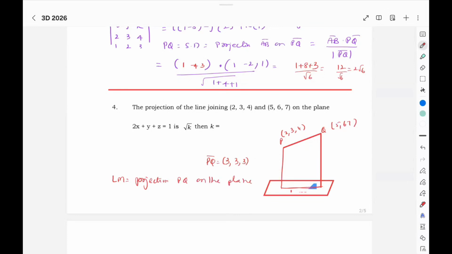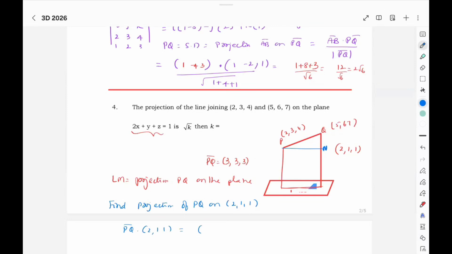So here for this plane, normal DRs are 2, 1, 1. Find the projection of PQ on 2, 1, 1. That is PQ dot 2, 1, 1.